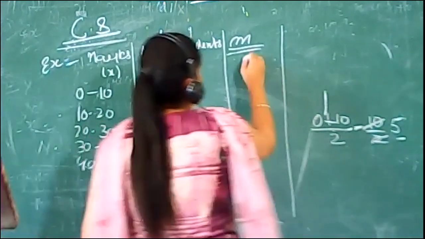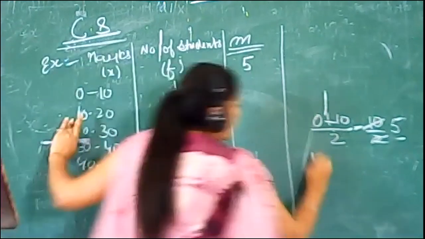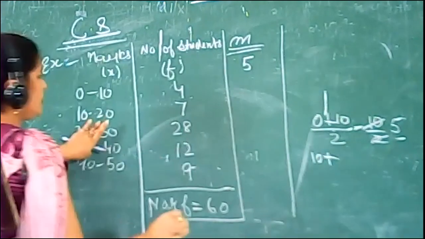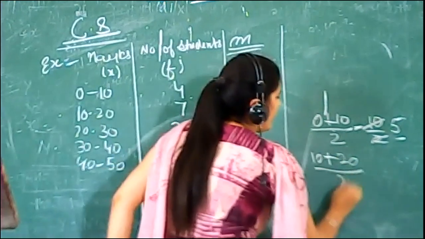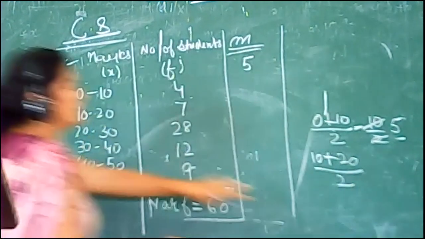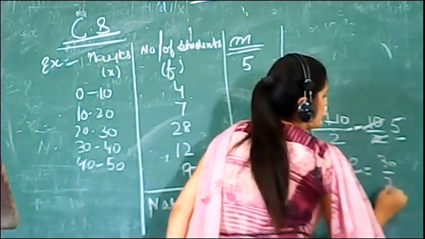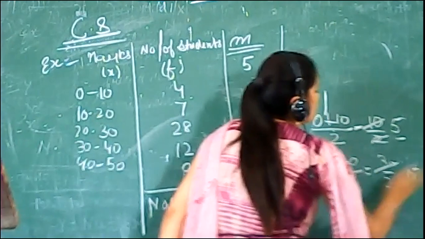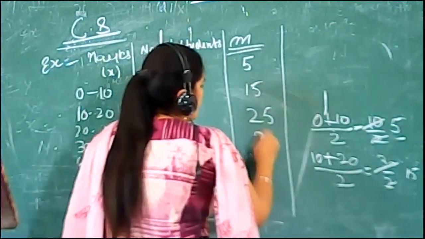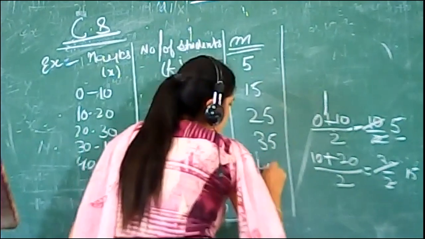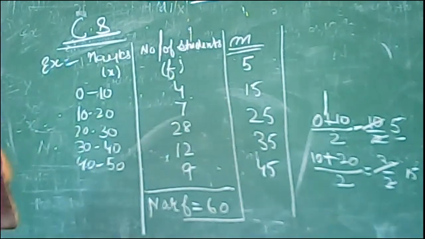So mid value, divided by number of items 2, same as it. 30 divided by 2, that is 15. So now 15, same as 25, 35, and the last one is 45. This is the mid value.